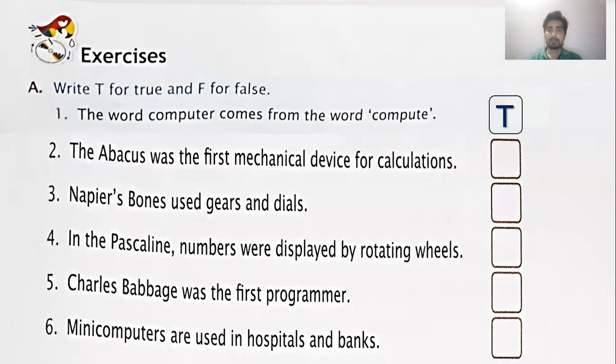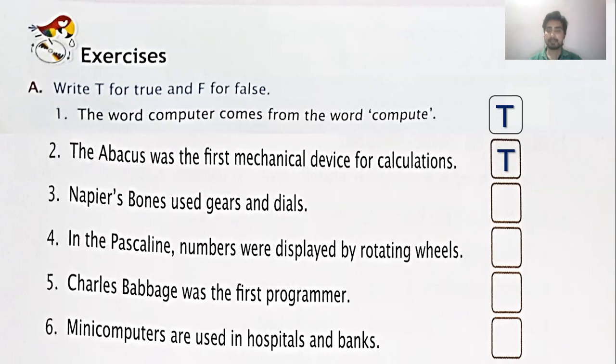Second, the abacus was the first mechanical device for calculation. This one will also be true because the abacus was created in 3000 BC, that means nearly approximately 5000 years ago from now. It was the first mechanical device for doing the calculations.